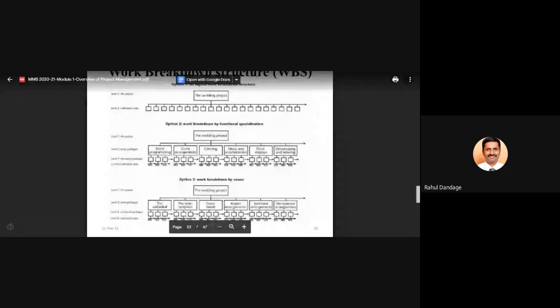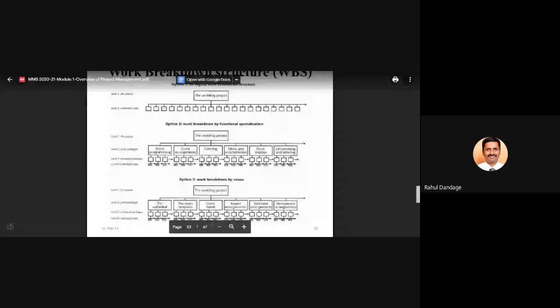So depending upon the functional specialization, a work breakdown structure will be prepared. The third work breakdown structure is specified according to the venues where the activities are going to be performed. They have been specified at that particular venue.